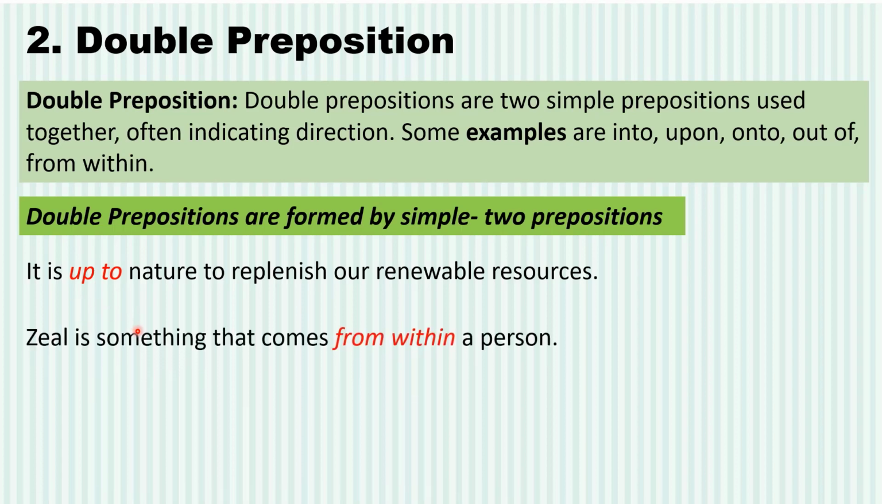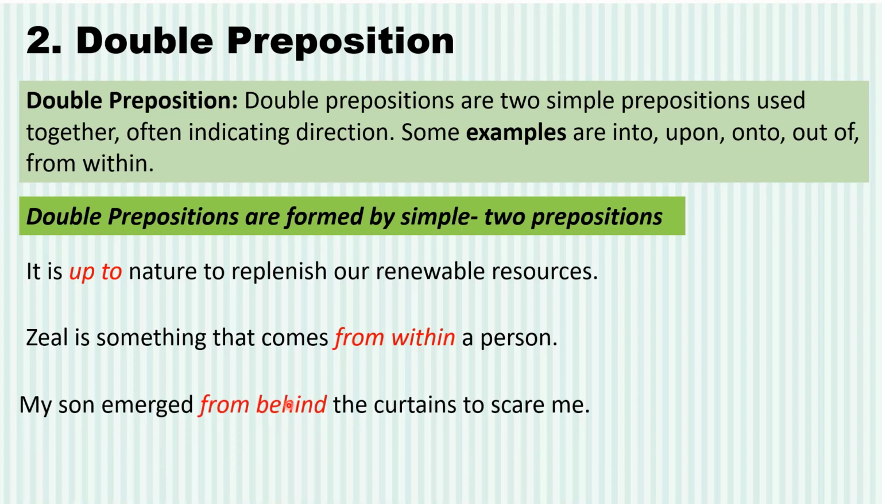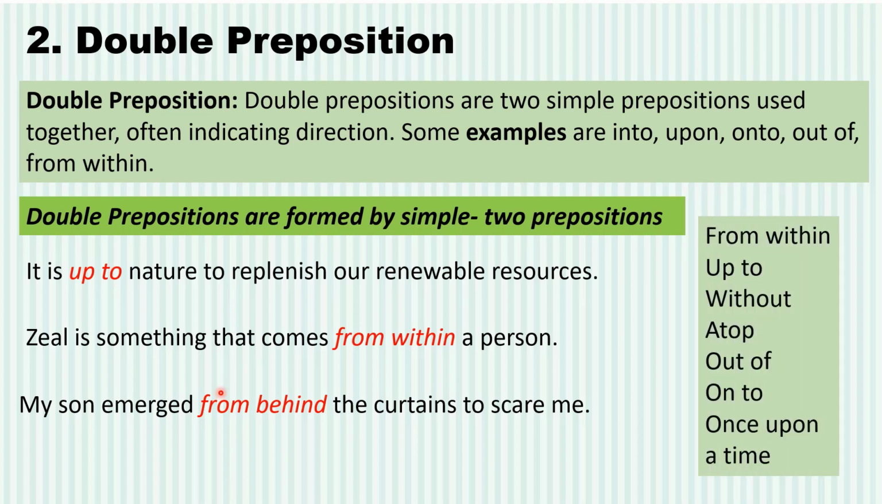Now look at another example. Zeal is something that comes from within a person. It comes from inside a person. Did you notice that double preposition are separately placed? My son emerged from behind the curtain to scare me. So from behind is another preposition of double type with the spacing. These are some examples. I'm sure that by now you know double prepositions can be fused and they can be separately lying.